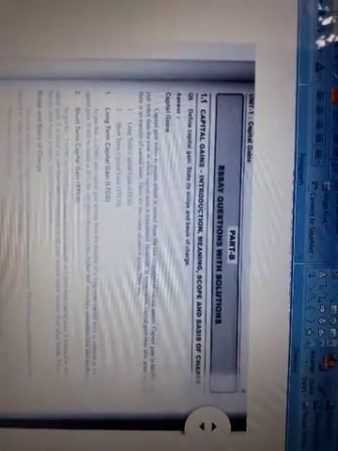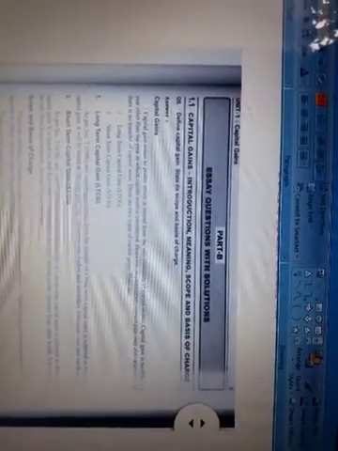Now we will discuss the theory question on capital gains: introduction, meaning, scope and basis of charge. Define capital gain, state its scope and basis of charge.